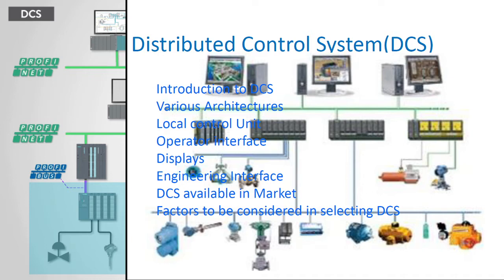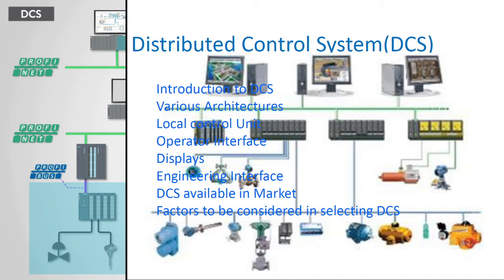So, what is meant by DCS? DCS is the distributed control system. We know one more name, but that is not related to this one. The DCS can also be a digital control system, where we use discrete signals to control the system, called a discrete control system or digital control system. But that is not relevant here. This is the distributed control system.